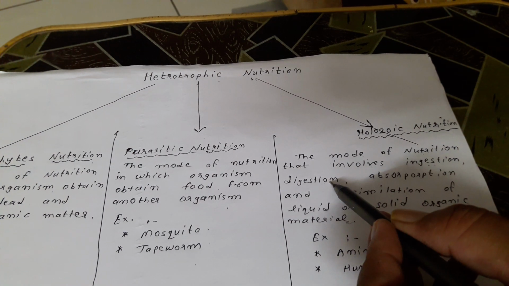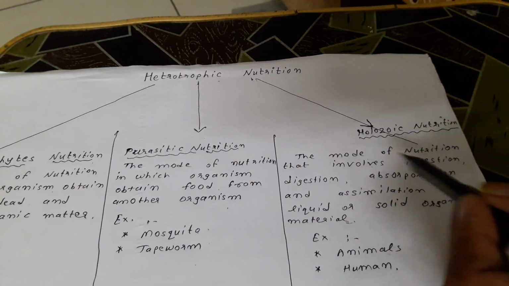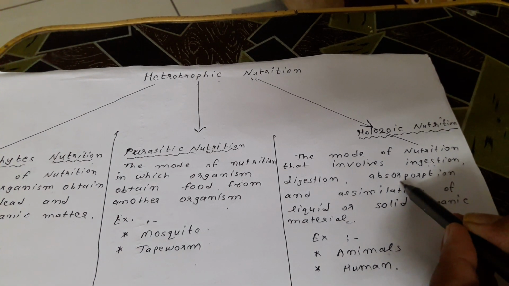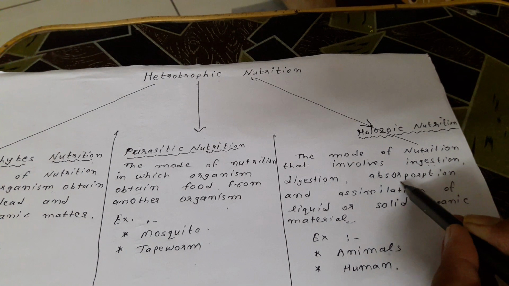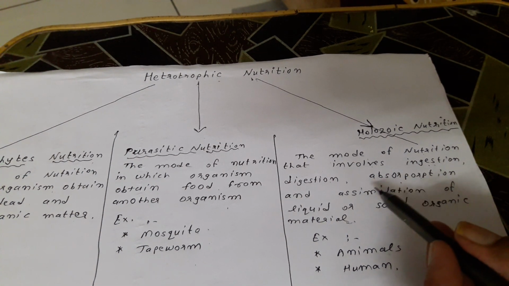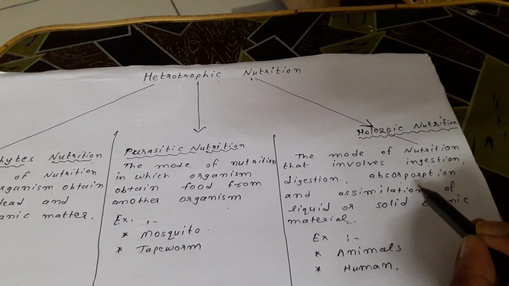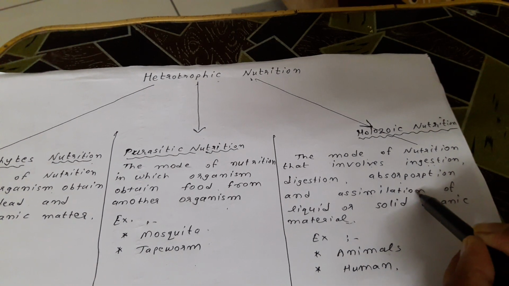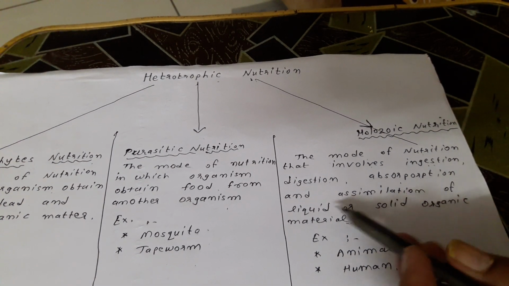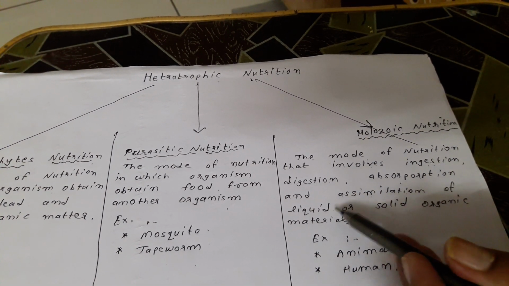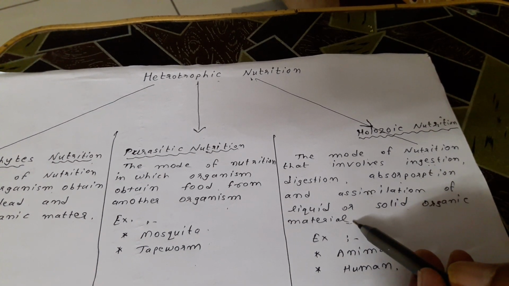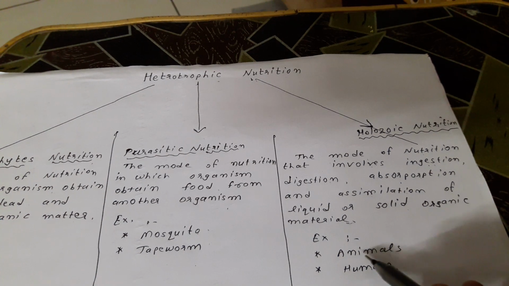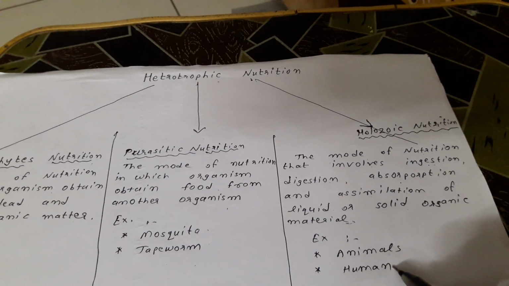Digestion, that is food is digested in our body. Absorption, that is the digested food is absorbed in the body. And assimilation, that is waste material is removed from our body. For example, animals and humans.